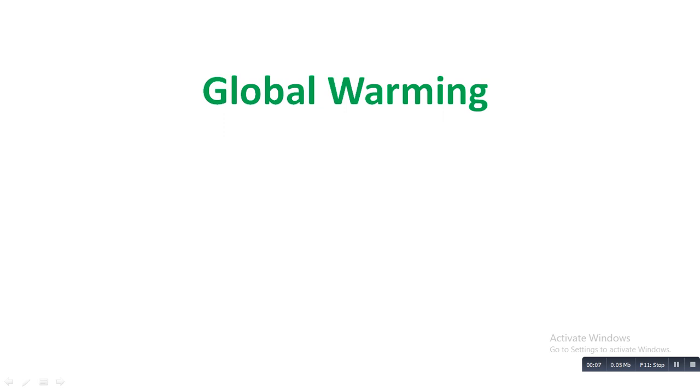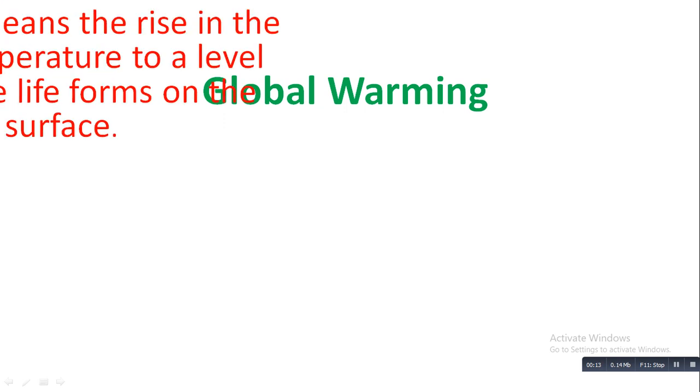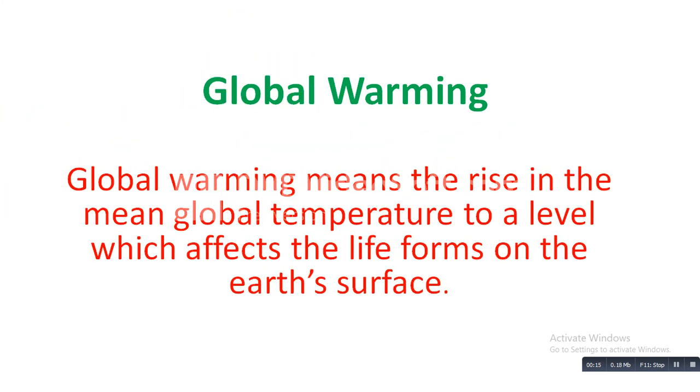Today we are going to discuss global warming. We can start with the meaning of global warming. Global warming means the rise in the mean global temperature to a level which affects the life forms on the earth's surface. That means, simply, a rise in the level of temperature. That rising level of temperature will affect the life forms on the earth's surface.